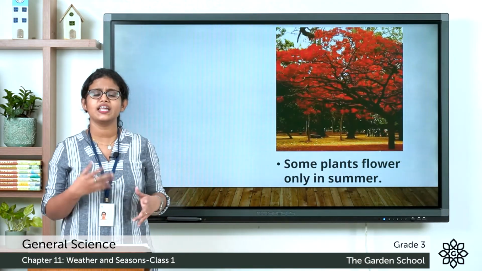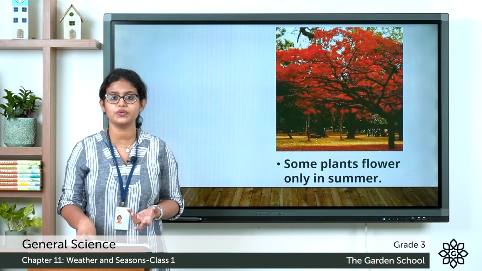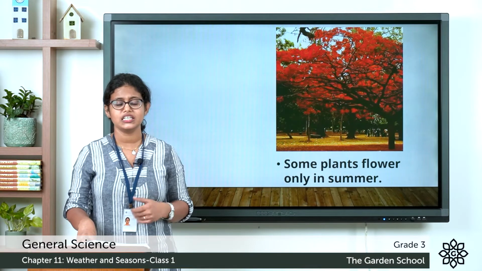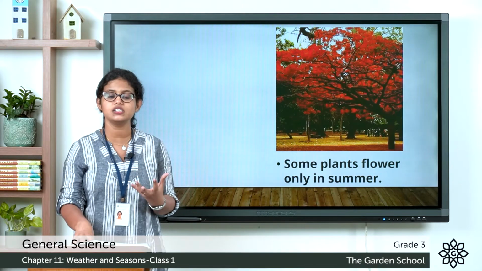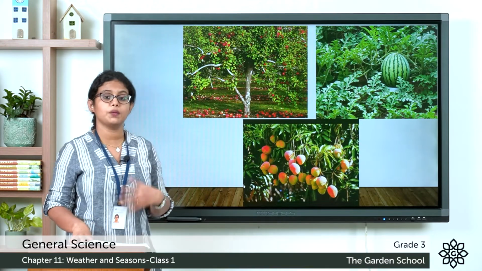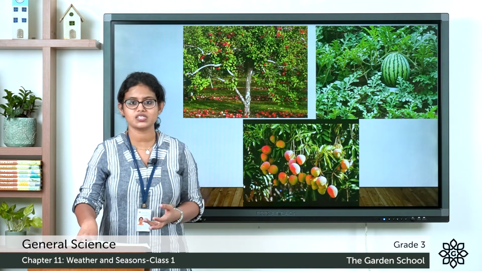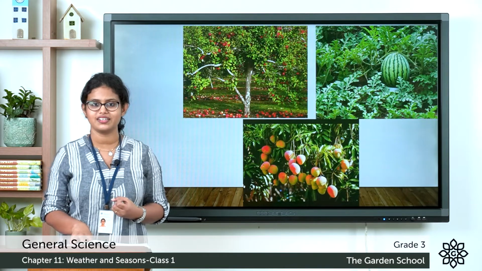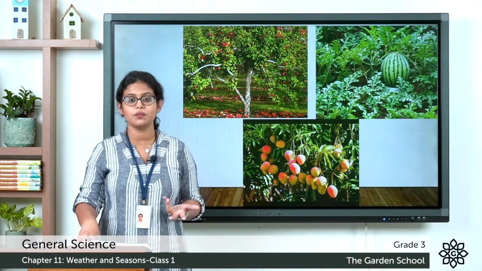The next thing, there are some plants that flower only in summer. For example, the gulmohar tree flowers only in summer. Even there are some plants that flower only in winter. So seasons affect plants. Then you can see the picture of different fruits. Apples, watermelons, mangoes. So what about apples? They ripen in winter. So the best time to grow apples is during winter. Then what about melons, watermelons and mangoes?